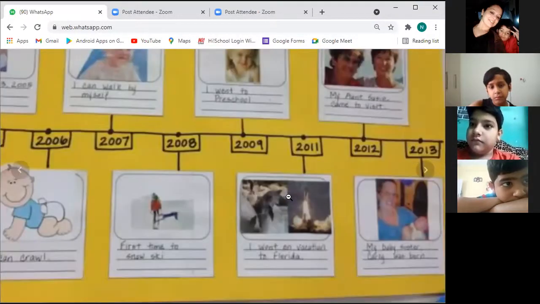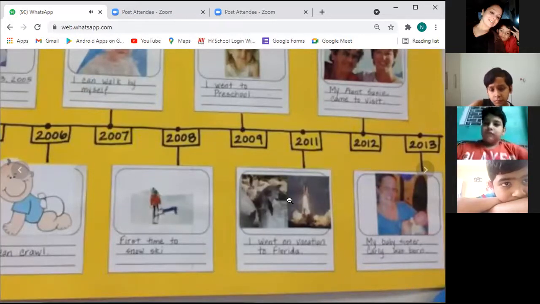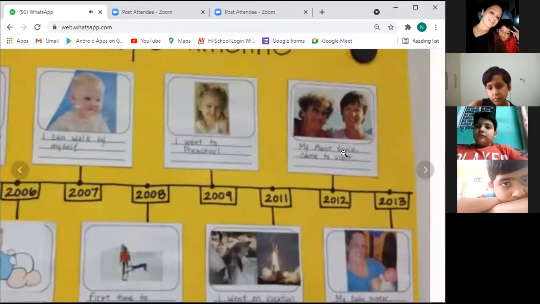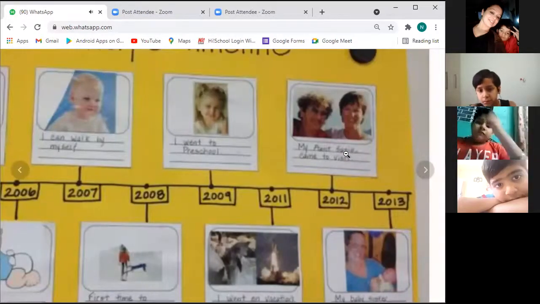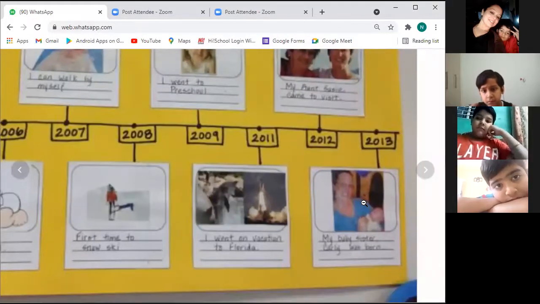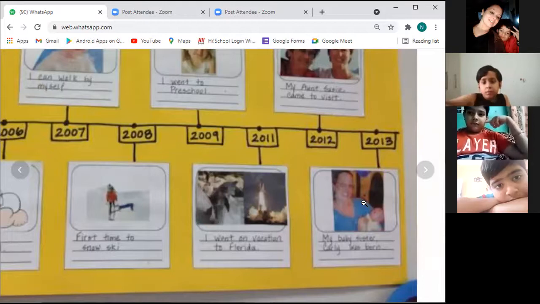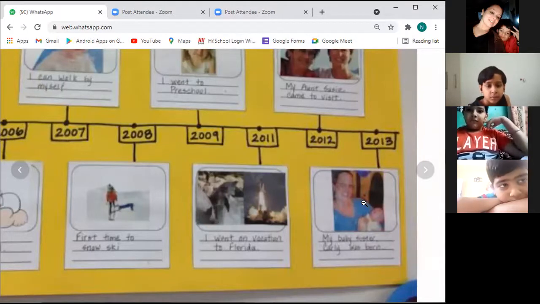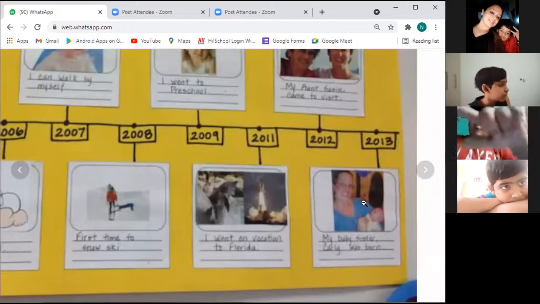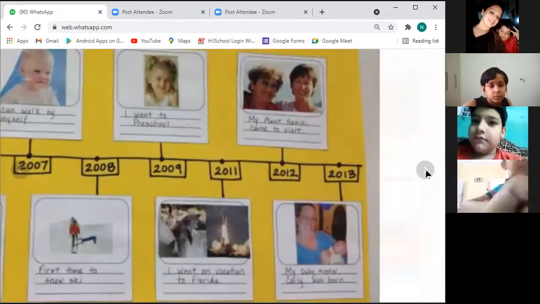So, this is a timeline that she has created of her own life. She went to Florida in 2011. In 2012, her aunt came to visit her. Then in 2013, my baby sister was born. Is that clear? Now, can you make a timeline of your life? In which year were you born, children?